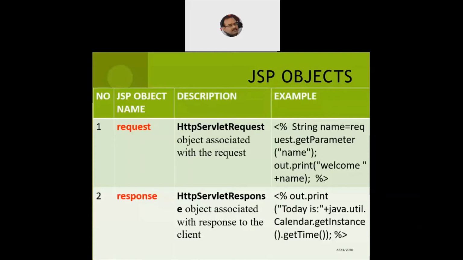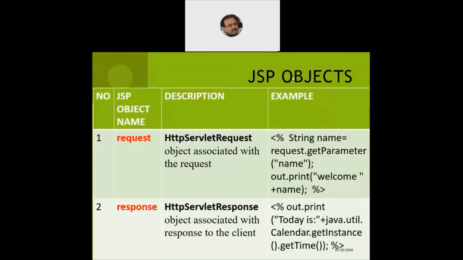For example, within my JSP page, I would like to display the current date and time. Right? So what code do we write? Less than symbol, percentage, out.print. Out is the name of another predefined object. Print will print a value. Within parentheses, within quotes, "Today is", and then java.util.Calendar.getInstance().getTime() function, closing parenthesis, semicolon, percentage and the greater than symbol. Now it will help us achieve the output as today is, and the current date and time will be printed onto the browser machine, because we are using a print.